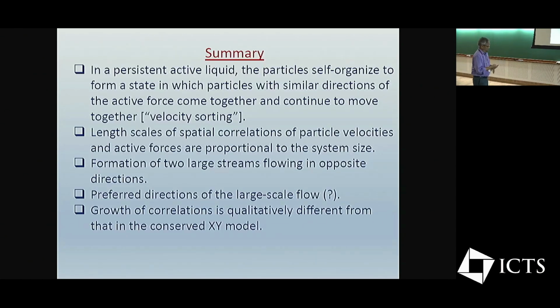So this is basically the summary that I will not read out. These are the main findings, that there is this velocity sorting or the growth of correlations. And then this is a new thing, that the self-organized state typically has two large streams flowing in opposite directions, and some things about the development of order in the system. At this point, it's all entirely numerical.